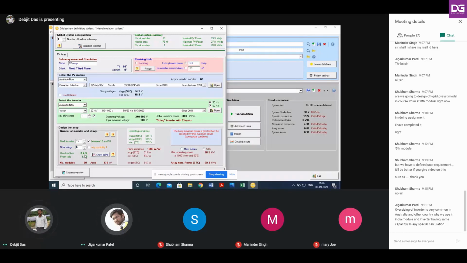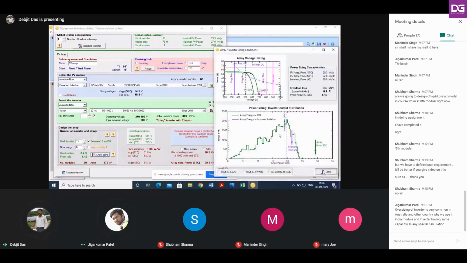This is nothing but the clipping loss, because the inverter is the same and you are just increasing the number of modules. If you click on show sizing, you see whenever it reaches the maximum power, it is clipping this power. Beyond this 20 kilowatt, it is just rejecting the power. These are the overload losses.